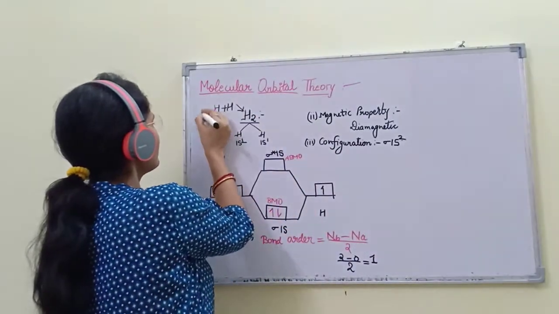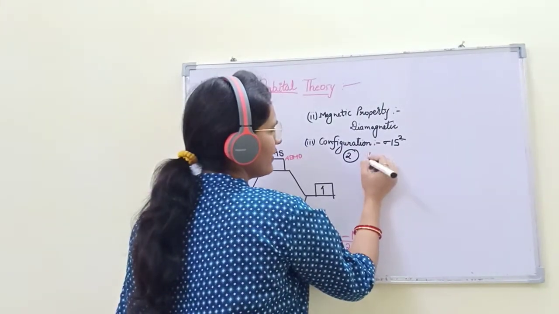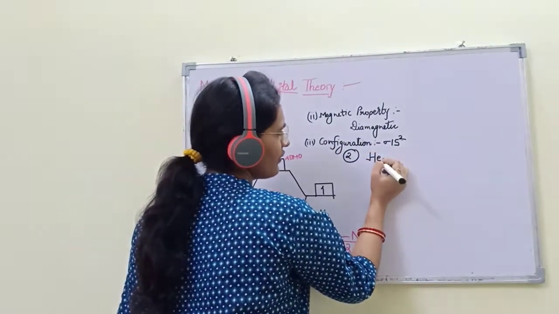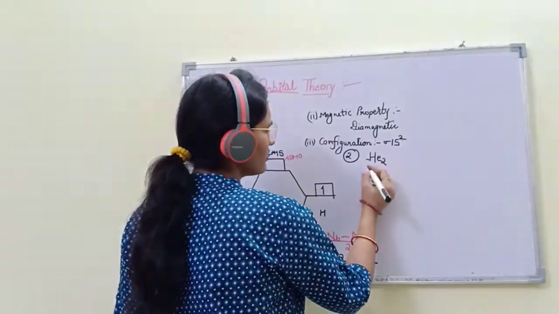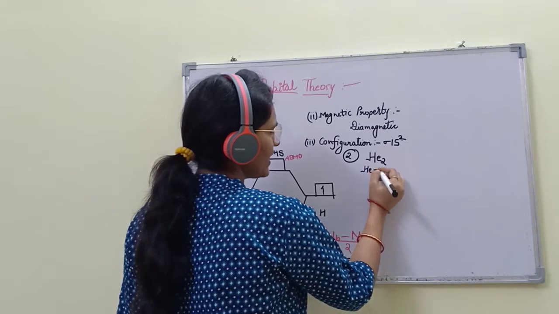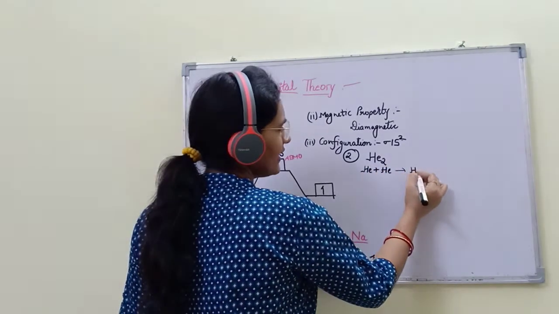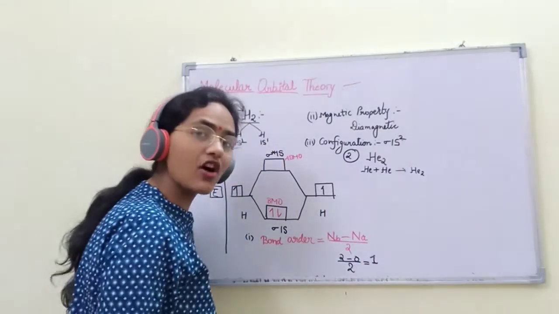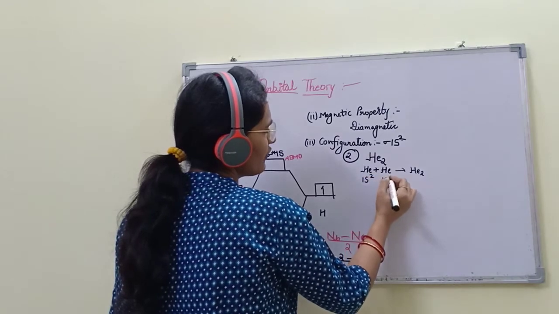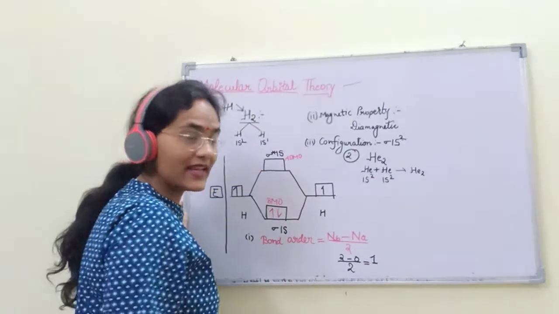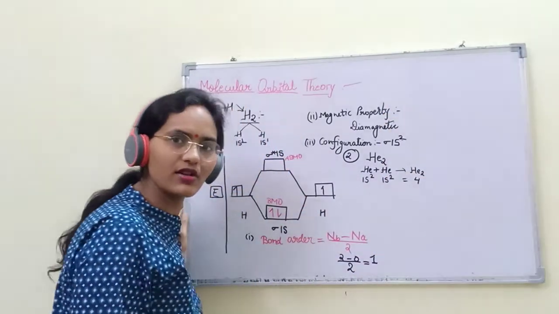Next, this is one molecule. For the second molecule, we are taking the example of helium. Okay? So helium plus helium, 2 atoms are combining to form the helium molecule. What is the configuration of helium? Helium's configuration is 1s2. It means they have a total of how many electrons? They have a total of 4 electrons.